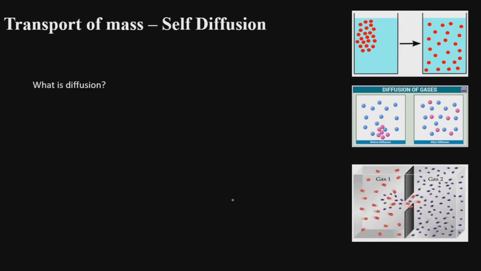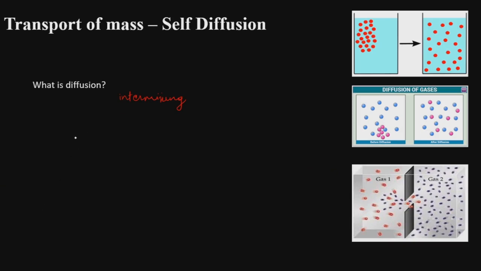So what is this diffusion then? It is the spontaneous intermixing of one gas of molecules with another at a given temperature and pressure. So we can say that this is nothing but the intermixing of molecules. It is because of the random motion of molecules of the gas from the area of higher concentration to the area of lower concentration.